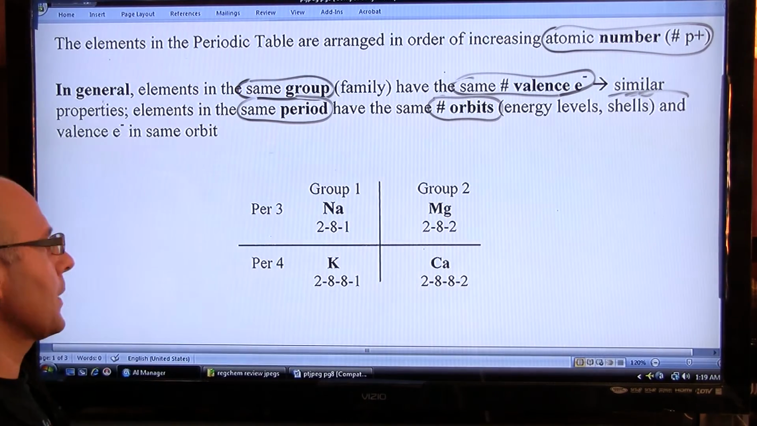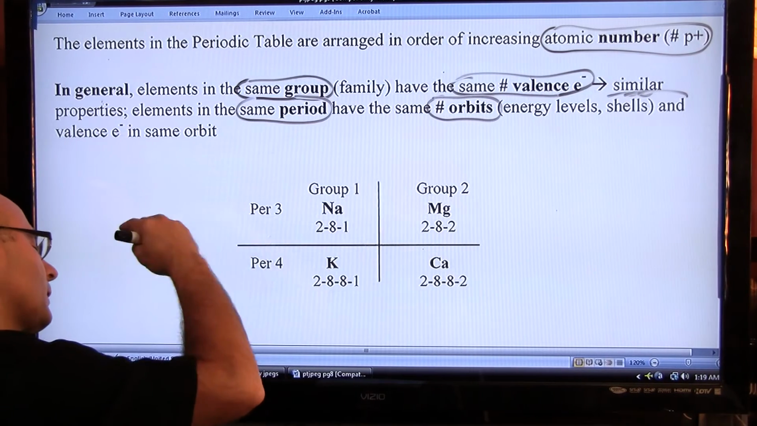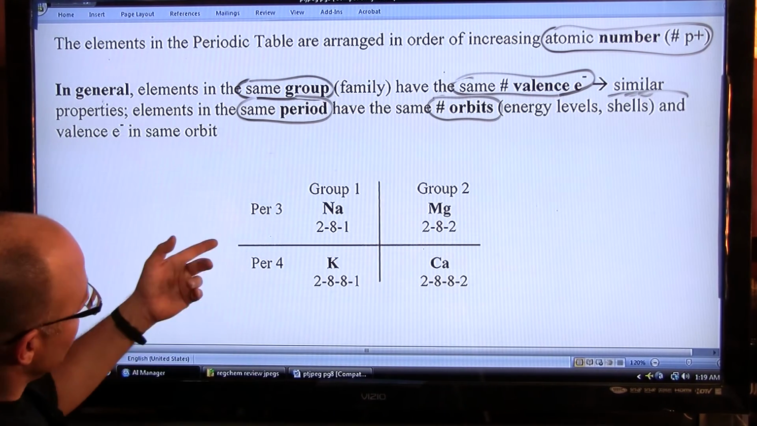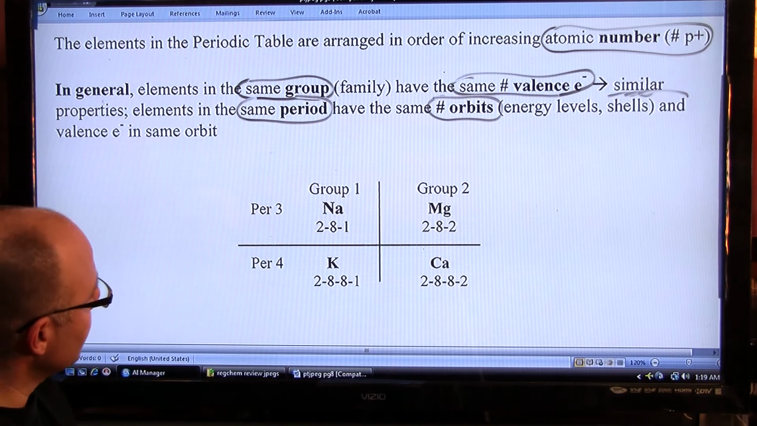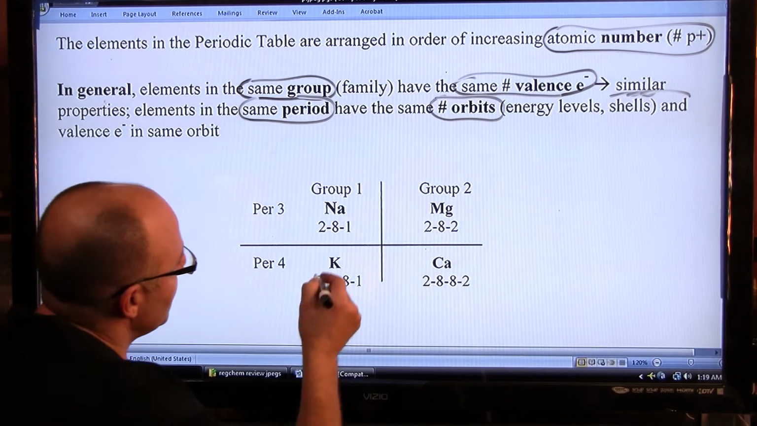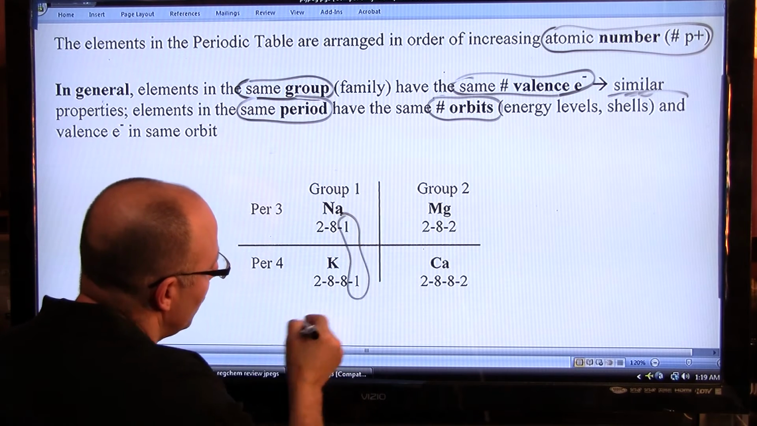So again, let's illustrate. Let's go to period 3. Remember, the periods go across. They're the rows from left to right. And the groups go up and down. So in period 3 and period 4, you'll find Na and K. Potassium, K, sodium on top. They're both in group 1. Notice since they're both in group 1, they have 1 valence electron.